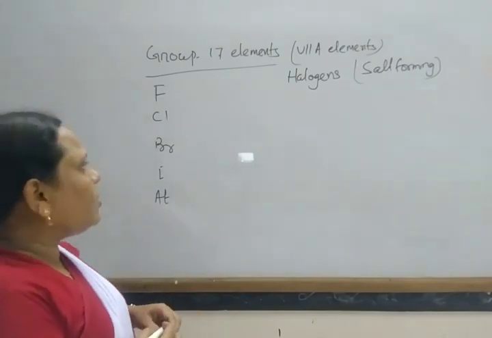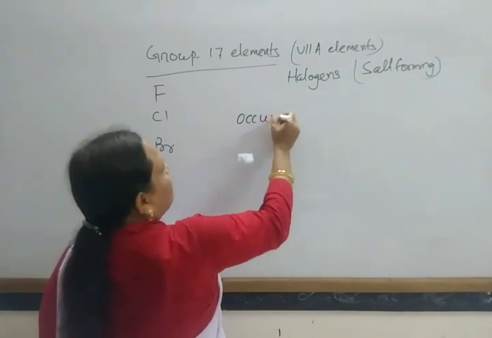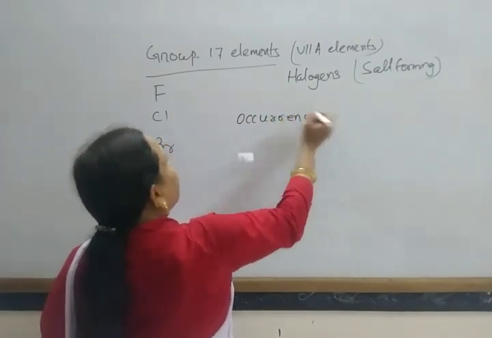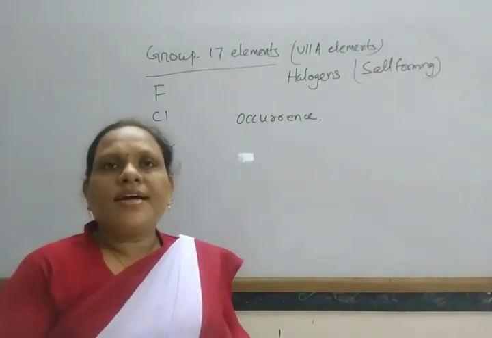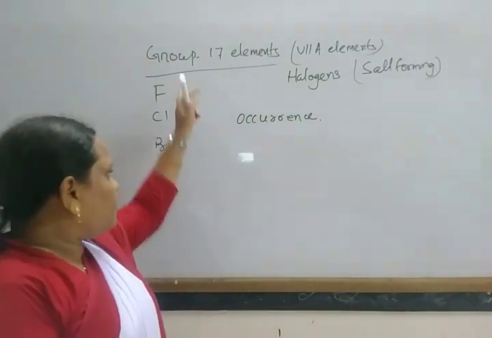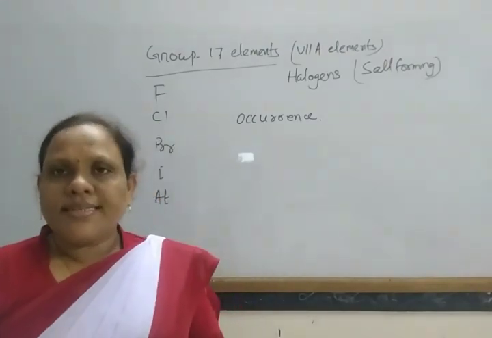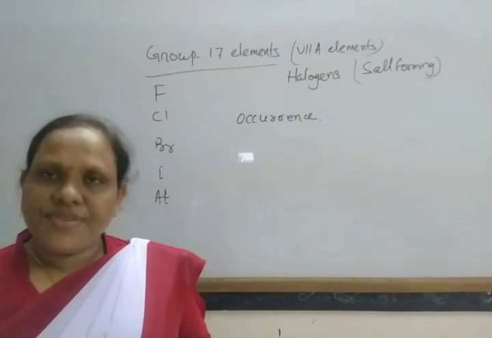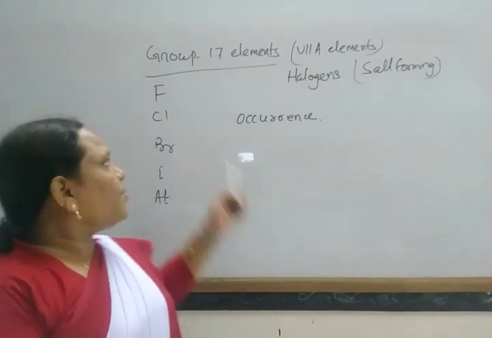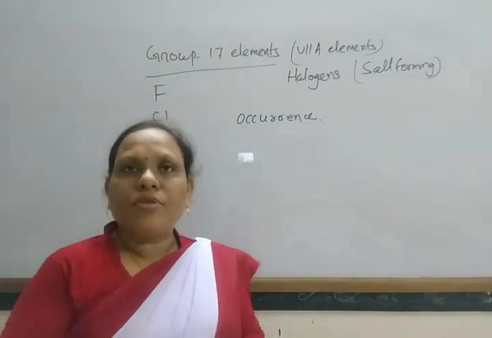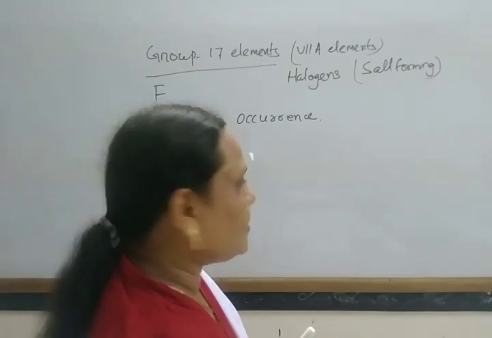Okay. Now come to occurrence. All these elements are generally found in the combined state. They are not found in the free state. Fluorine is present in the form of fluorspar, cryolite, fluorapatite, etc.